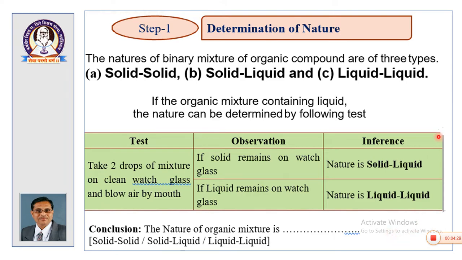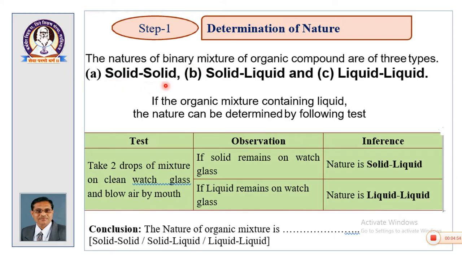Now, how to determine the nature of the mixture? As I mentioned in the earlier slide, the nature of binary mixture of organic compounds are of three types. Either it will be solid plus solid, solid plus liquid, or liquid plus liquid. Solid plus solid mixture can be identified by mere observation.